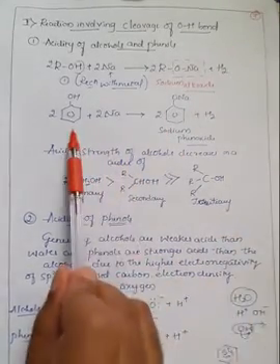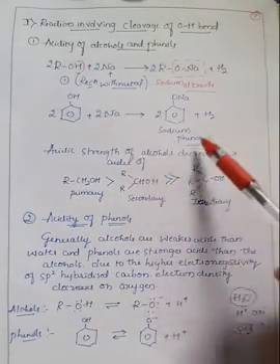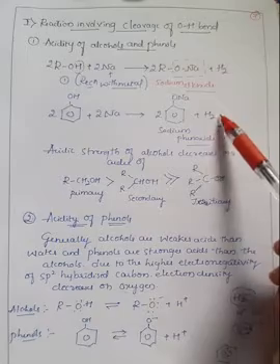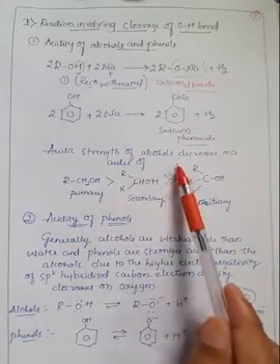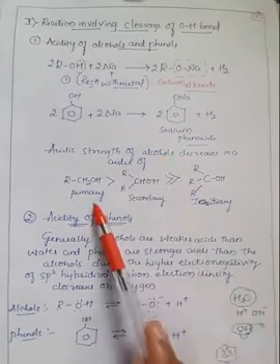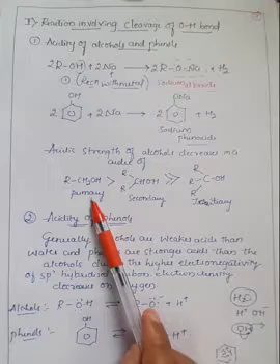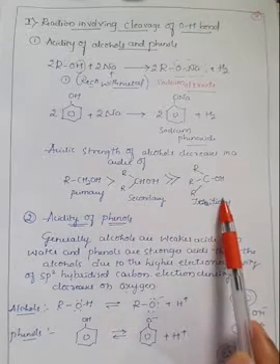Similarly, phenols react with sodium to give sodium phenoxide along with liberation of hydrogen. We compared the acidic strength of alcohols in decreasing order: primary is more acidic than secondary, and secondary is more acidic than tertiary.